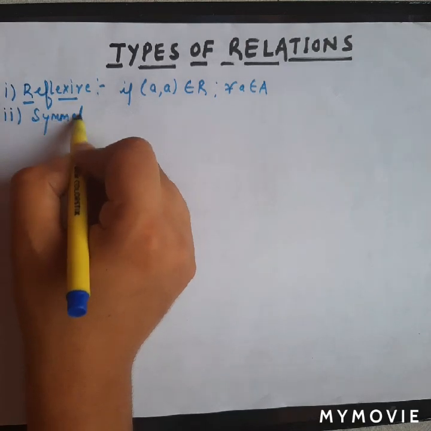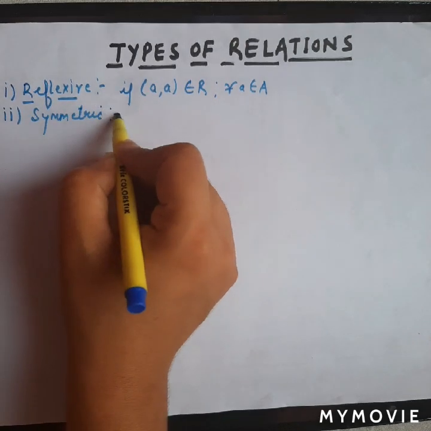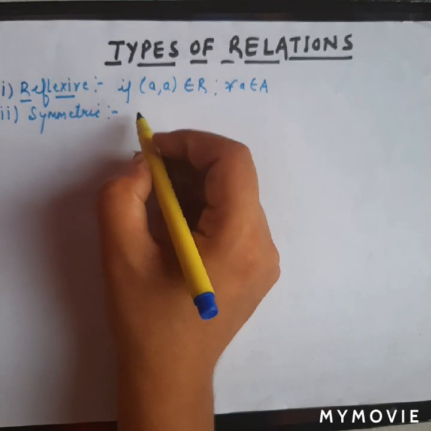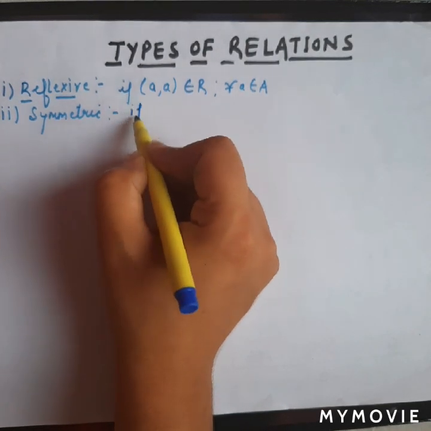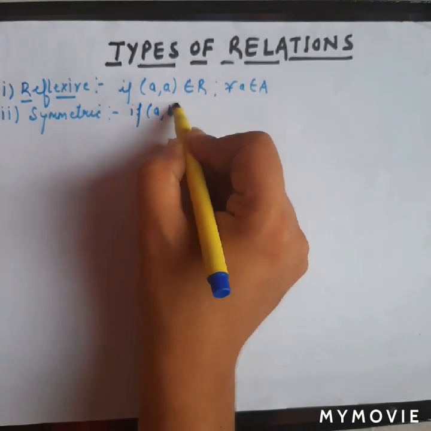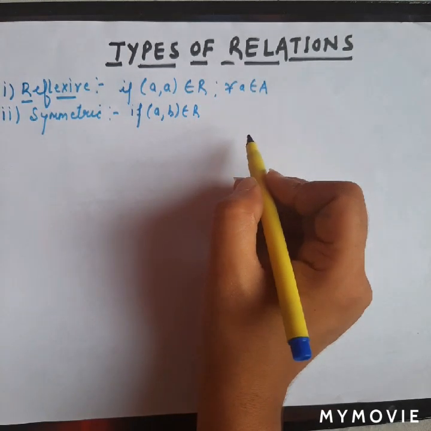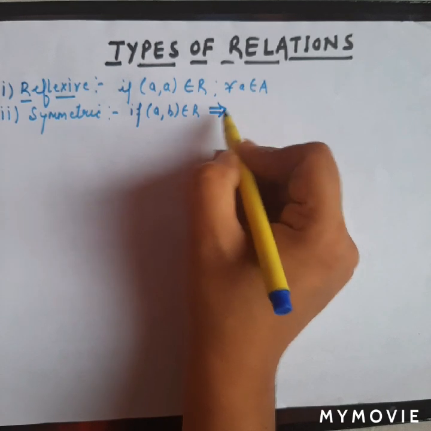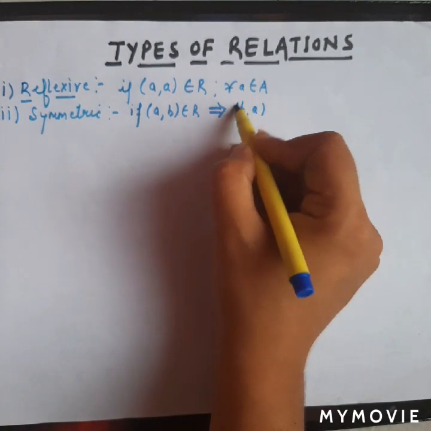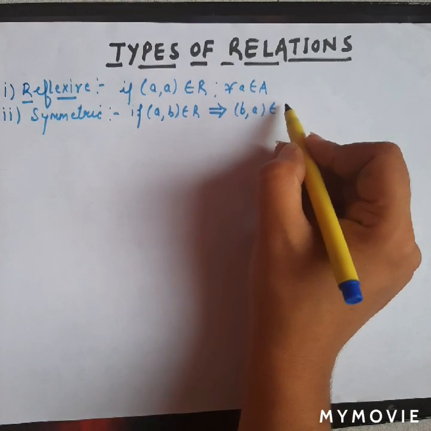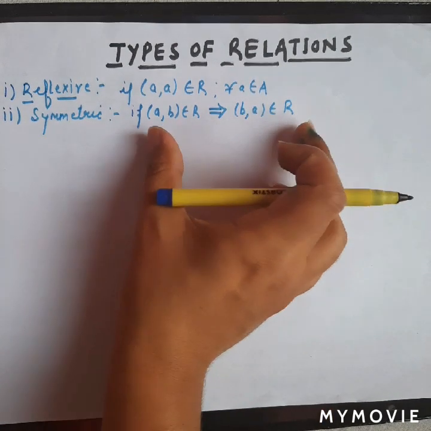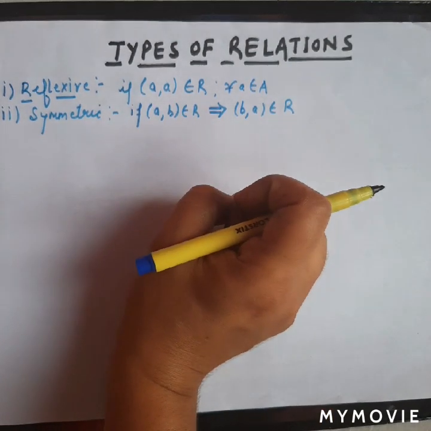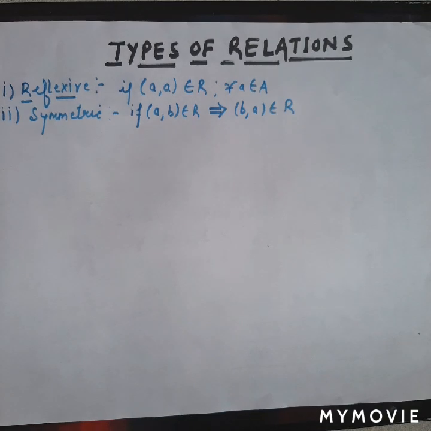Next is a symmetric relation. In a symmetric relation, if we have any ordered pair (a, b) which belongs to R, then it implies that (b, a) should always also belong to R. If any relation follows this condition, that relation is a symmetric relation.